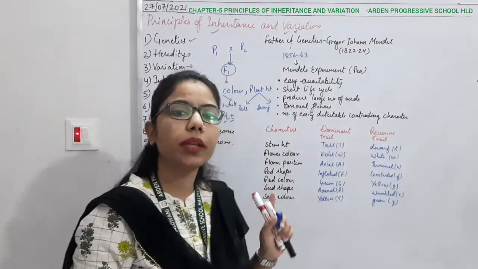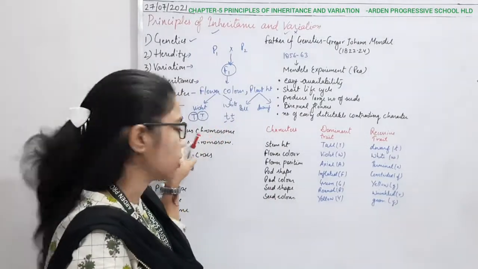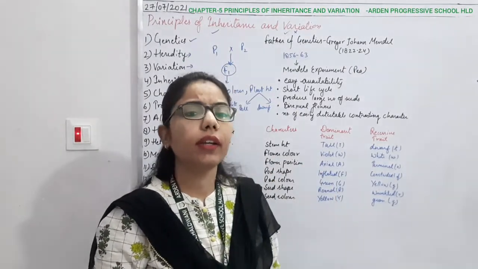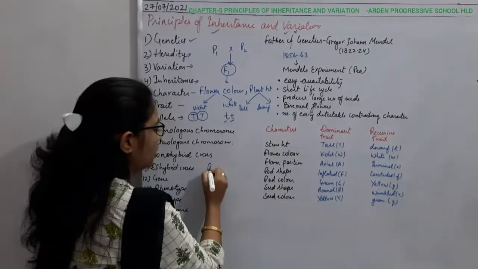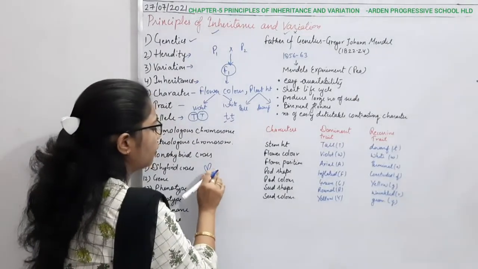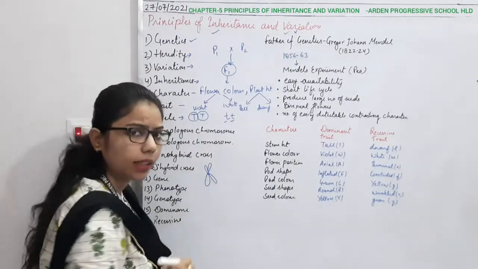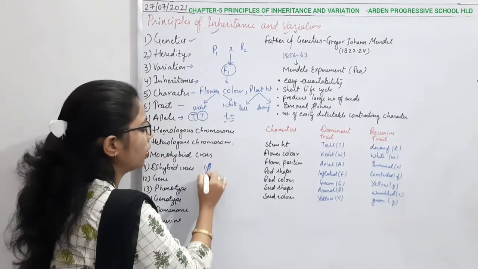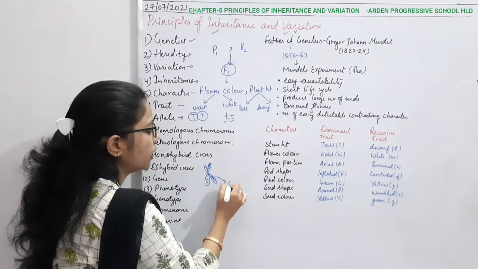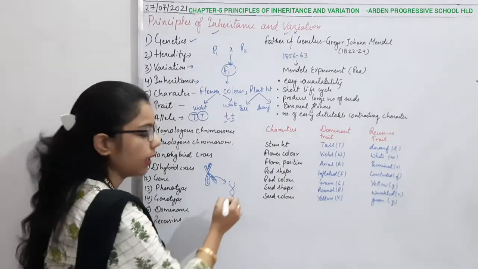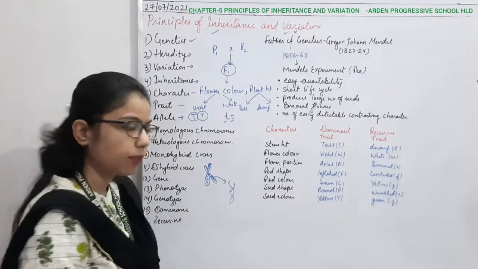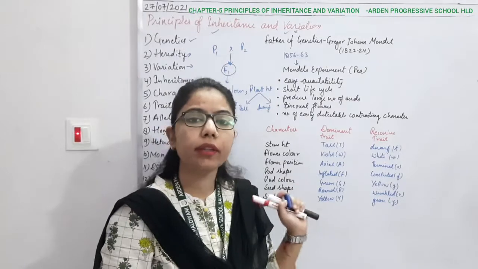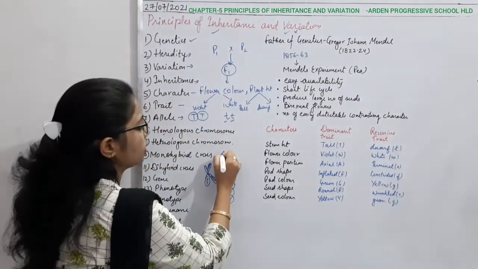Then comes the homologous chromosome and the heterologous chromosome. Homologous chromosome: homo means same, at the same locus. Hetero means at a different locus. When we are talking about chromosomes, this one is a chromosome, and we know that genetic material is present in this chromosome. These are the chromatids. When you zoom into this structure, you can see that it is present in the form of DNA, and here genes are present. In a human being, how many chromosomes are there? 46 chromosomes.